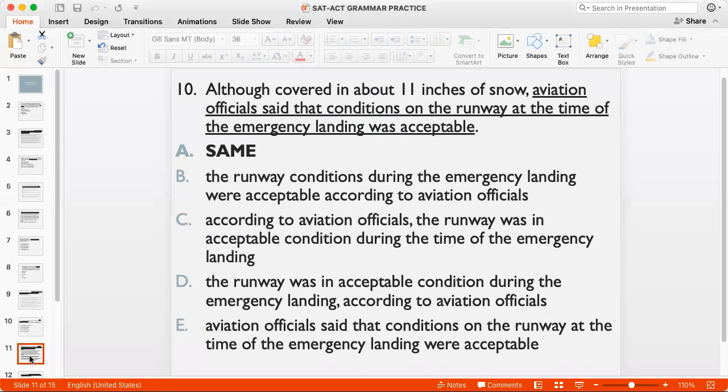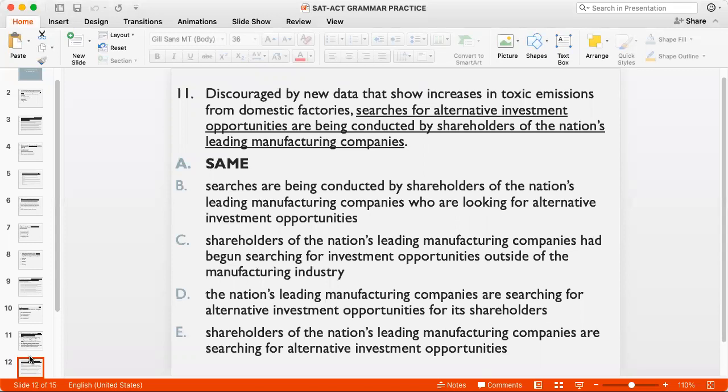Okay, let's go to question 11. Discouraged by new data that show increases in toxic emissions from domestic factories, searches for alternative investment. So this is another modifier question. Who is discouraged? Is it the nation's leading manufacturing companies? Is it shareholders of the nation's leading manufacturing companies? We'll see, but it definitely can't be A or B because the searches were not discouraged, right? The search is an action.